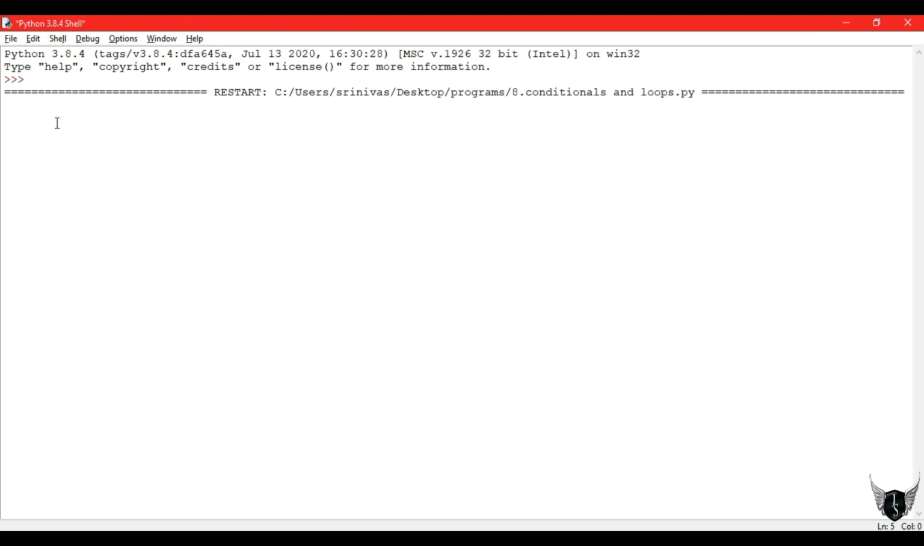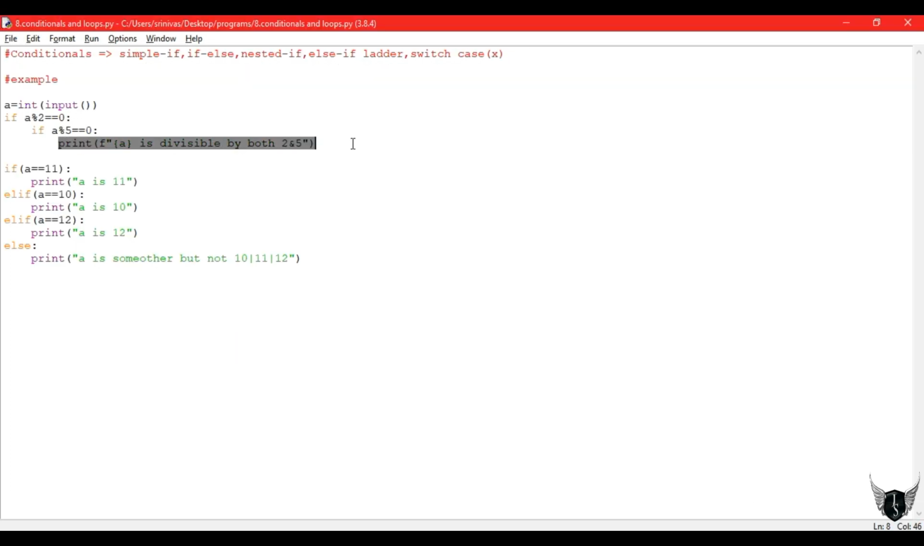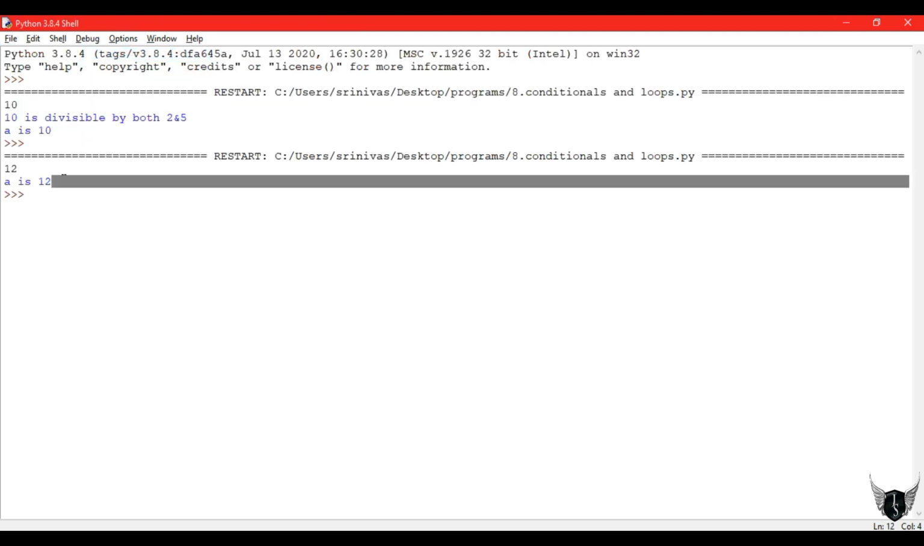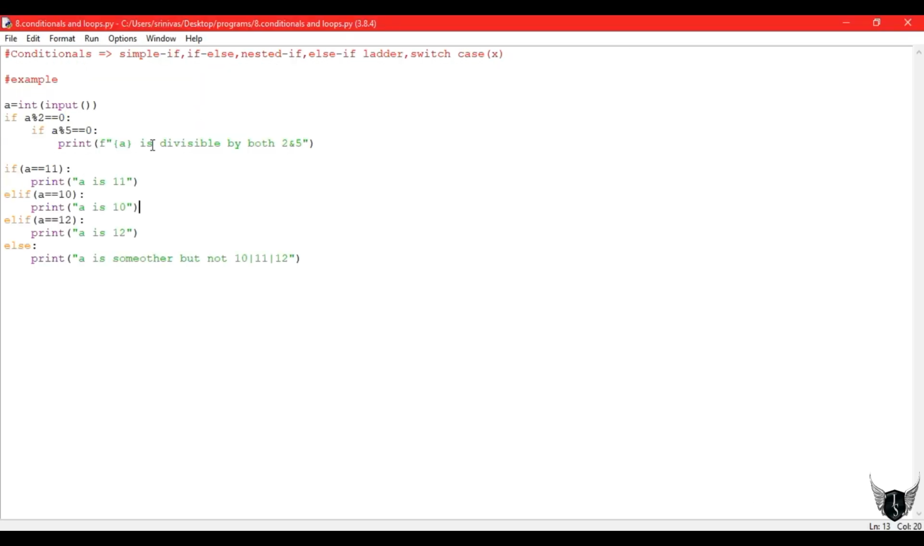Let's run it. If we give the input as 10, it says that 10 is divisible by both 2 and 5, and a is 10. The second case in the elif ladder is executed. If we take another input, 12, it doesn't print that a is divisible by 12.